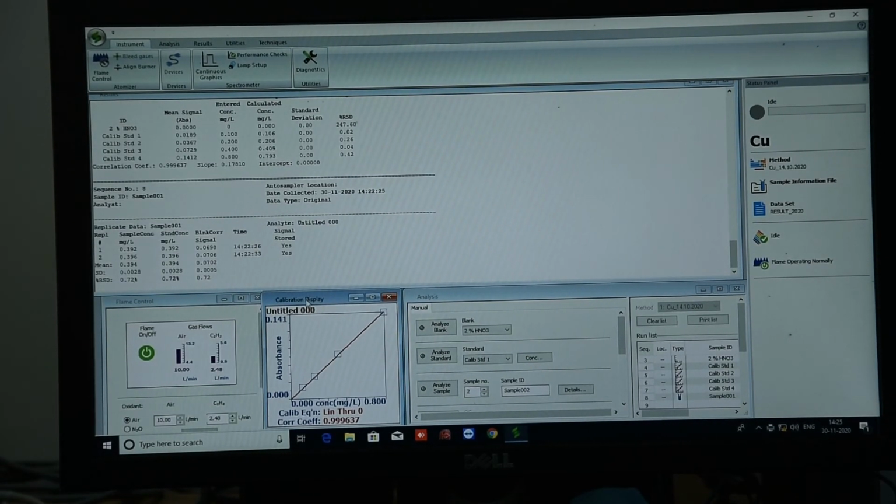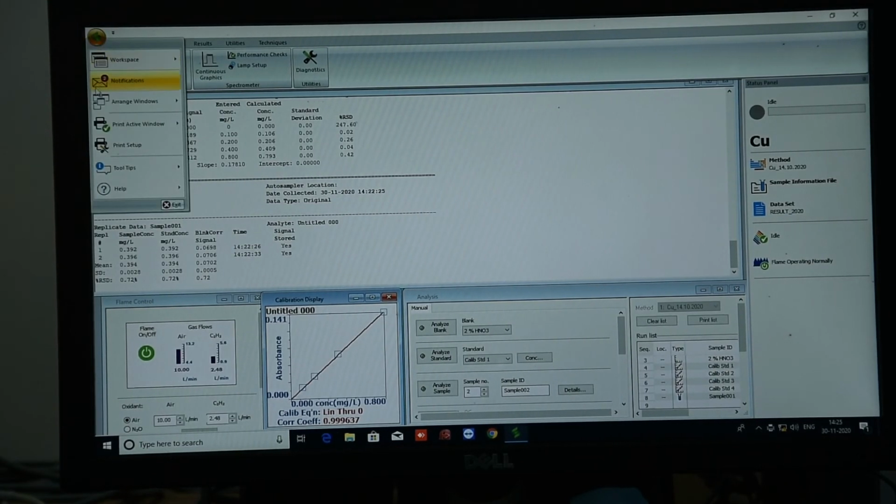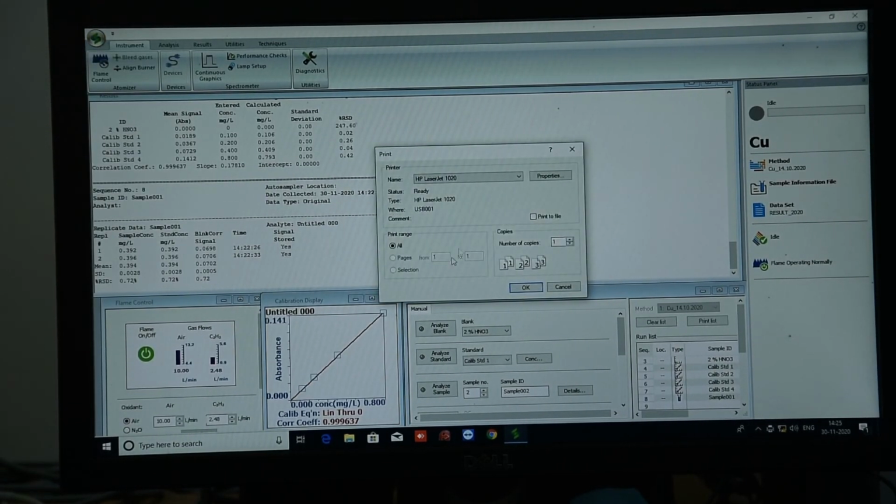And secondly, if you are interested to take a printout of the standard card, in a similar way we are taking this printout of the standard card.